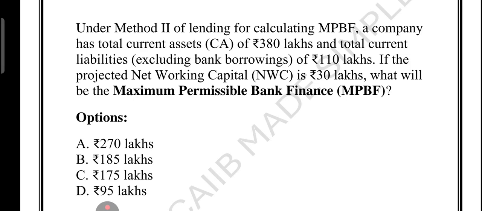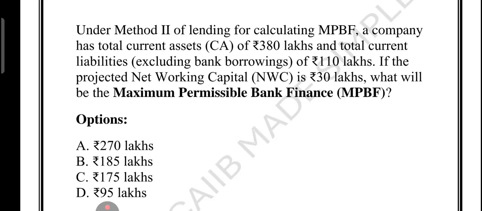So suppose the company need 380 lakh worth of raw material, stock, etc., but it already owe 110 to supplier. That is the meaning of current liability, right? So that is a kind of liability. Asset is 380, it needs use of fund, source of fund, right? So the gap is actually 270 lakh. That is where the bank steps in to help, because this total current liability indicates the liability that it has to pay. So like suppose it owes some amount to someone like 110, right? So to fulfill this gap of 270 lakh, the bank will step in.